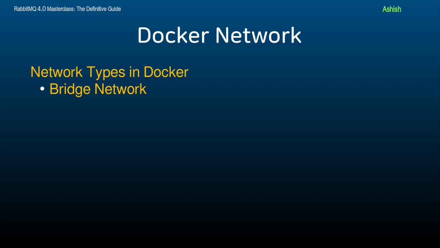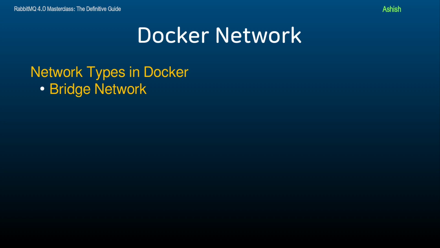These network types include the bridge network, which is the default network. This is the default network mode used by Docker containers. When you run a container without specifying a network, it is automatically connected to the bridge network. Containers on the same bridge network can communicate with each other using IP addresses, but containers on different bridge networks cannot communicate unless connected to the same network.